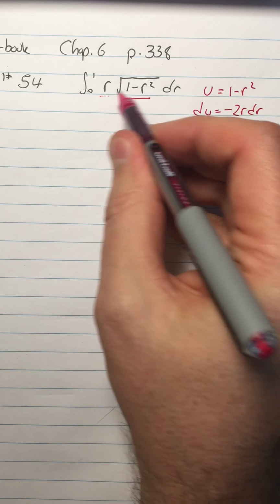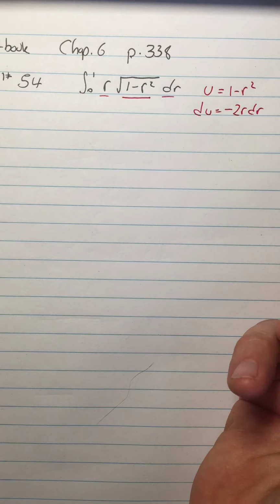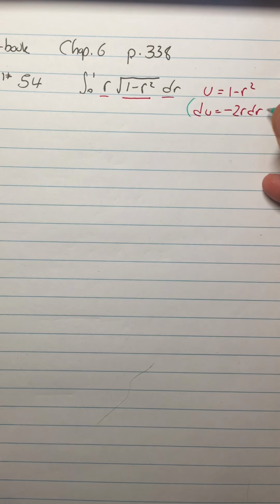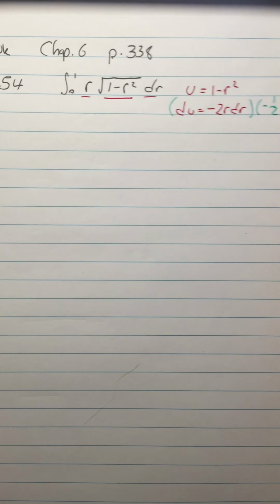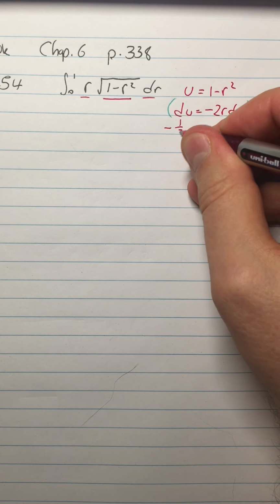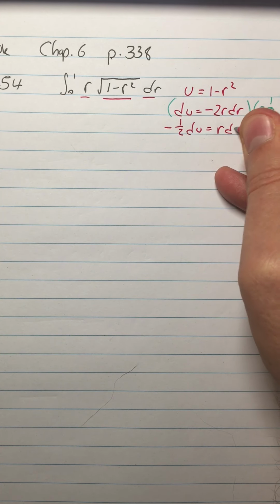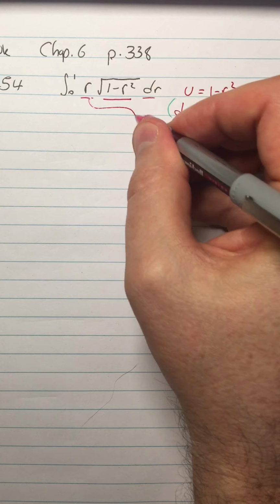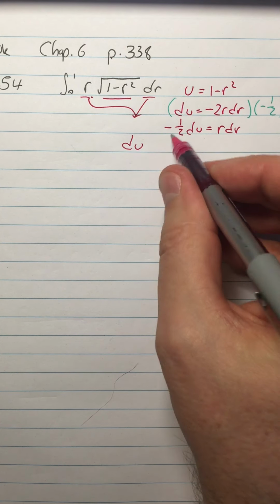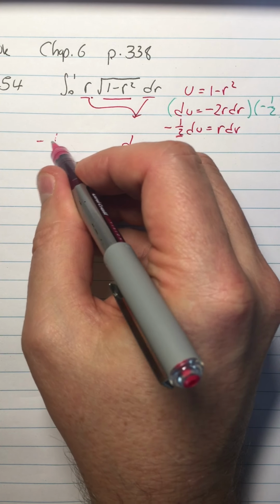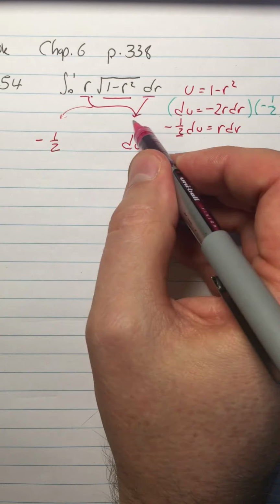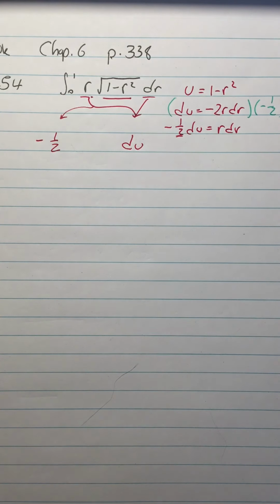All right. I have r dr, but I don't have a negative 2. So I need to divide that negative 2 over. So I'm going to multiply both sides by negative 1/2. And then I'm going to have negative 1/2 du equals r dr. Then that r dr, I'm going to substitute as du on the outside, and I'm going to take this negative 1/2 and put it out here. So that r dr is showing up in two places. The negative 1/2 du is replacing the r dr.